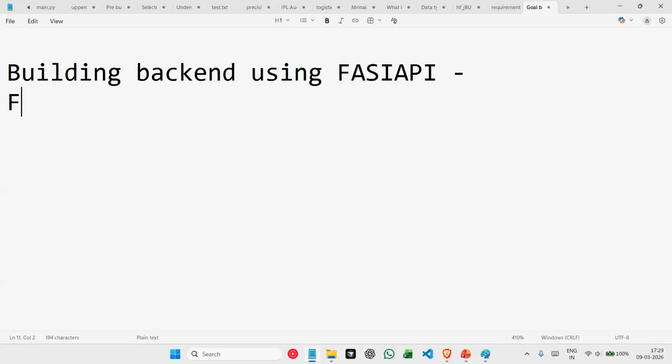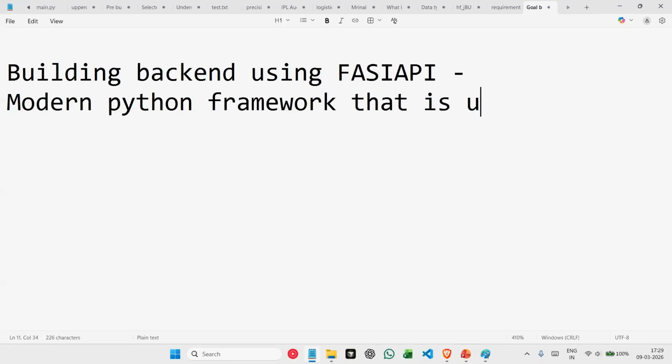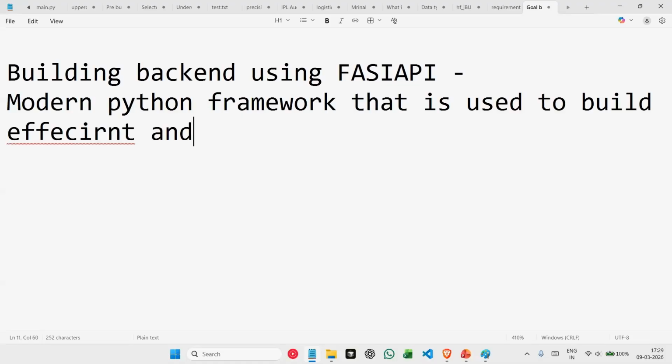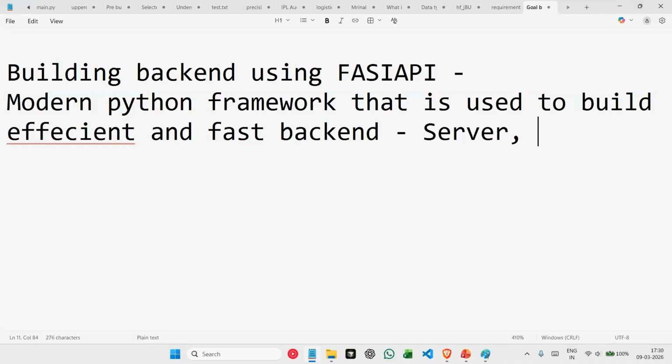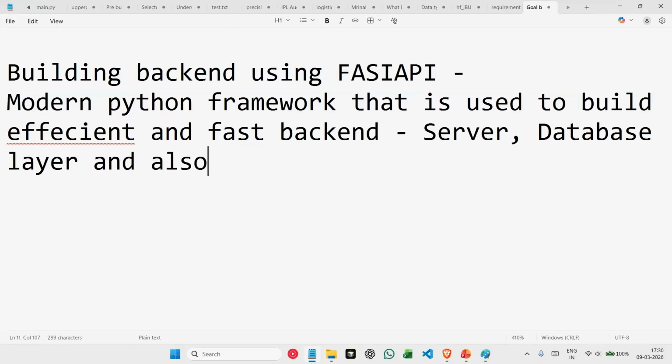FastAPI is a modern Python framework that is used to build efficient and fast backends. When I say it is used to build efficient and fast backends, this can include our server, our database layer, and also our AI integration layer.